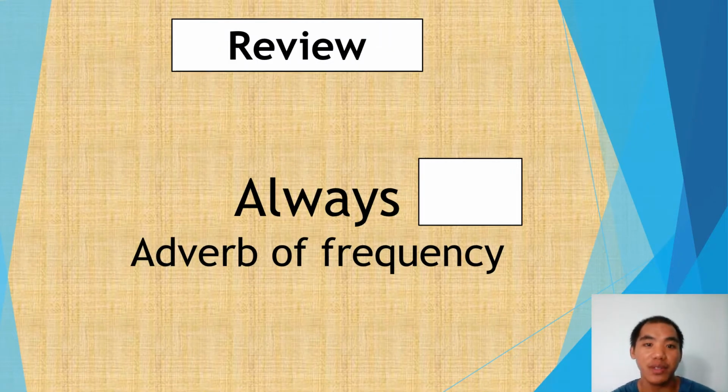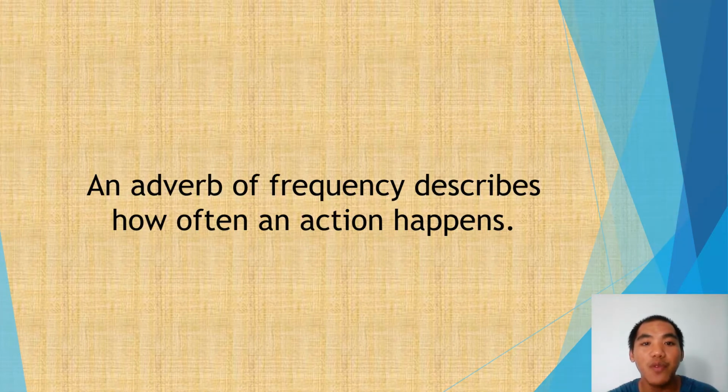Let's have a review first, of course. So previously we studied the adverb of frequency, which is always. So how many percent is always? It's 100%. Therefore, it means the verb happens 100%. And what does it mean by adverb of frequency again? When we say adverb of frequency, it describes how often an action happens. Okay? It describes how often an action happens or occurs. So that depends on the percentage.